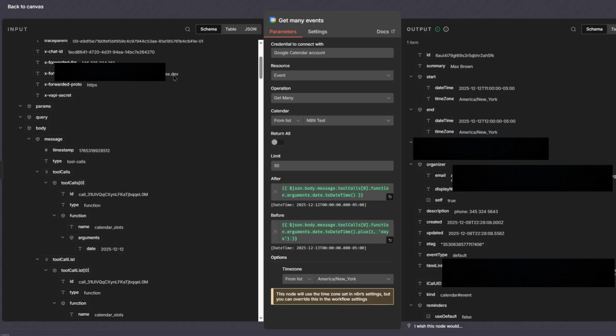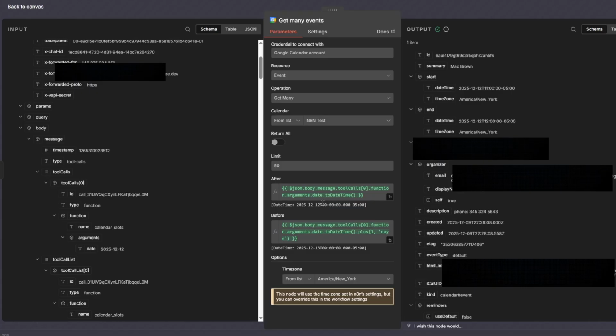So essentially, we're looking for all the events for the entire day of the 12th, the 12th of December. We want all the events for that specific day. And obviously the day starts at 12 a.m. and ends at basically 12 a.m.